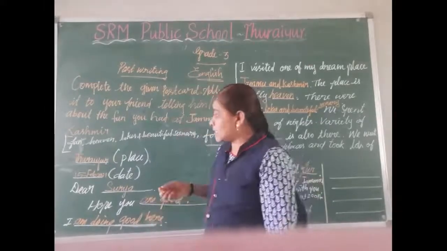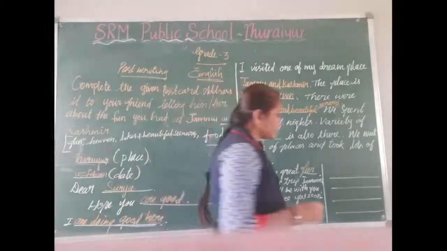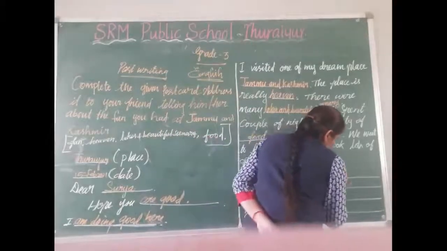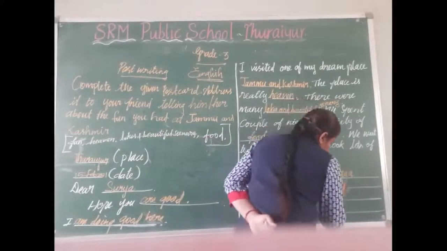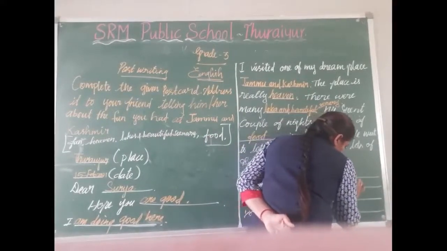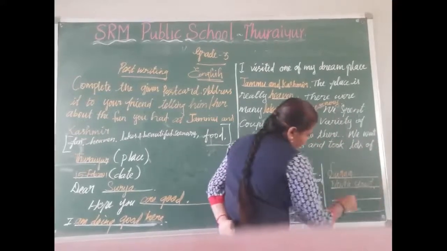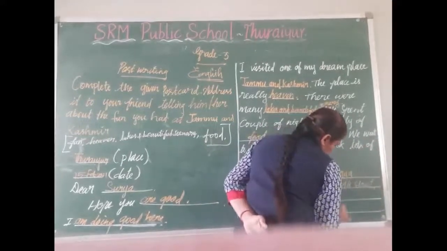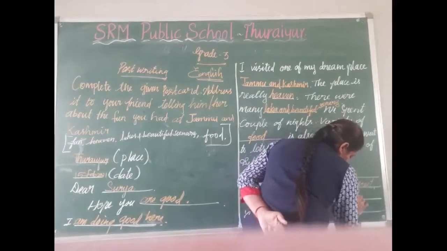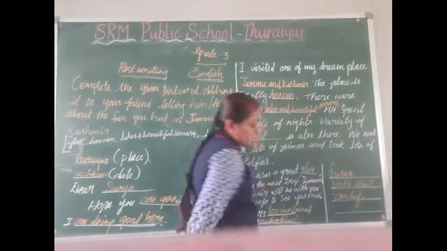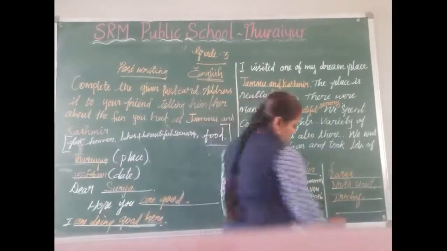I have written letter to Surya. So I am writing here Surya. That person address we want to write here.